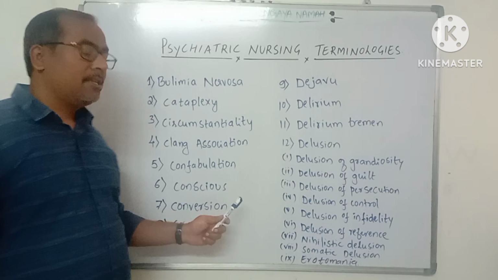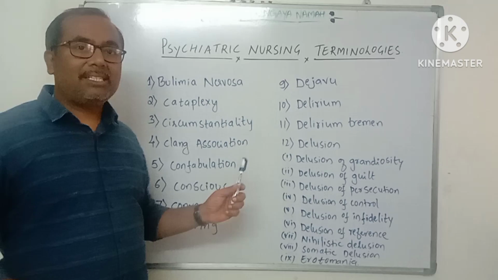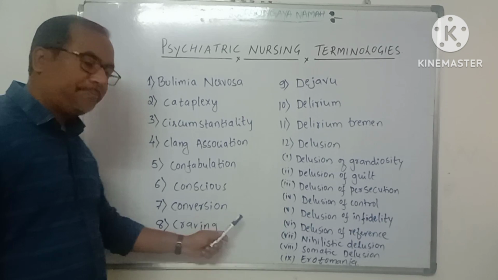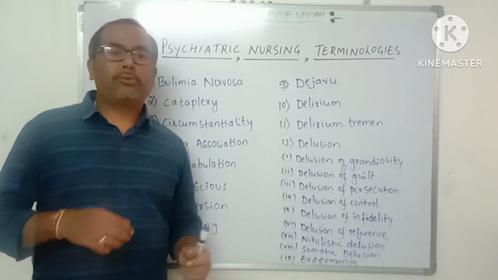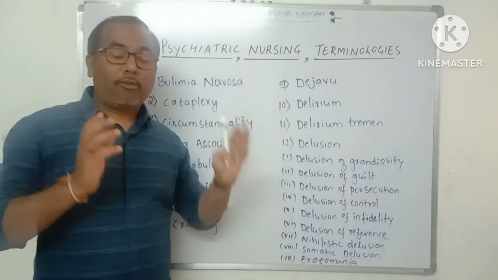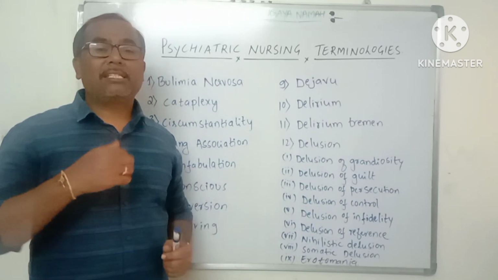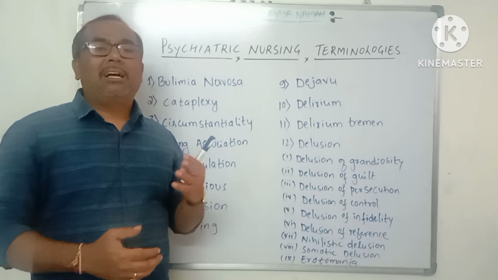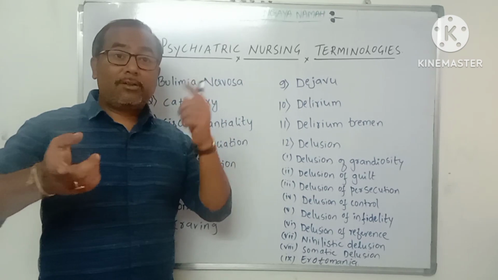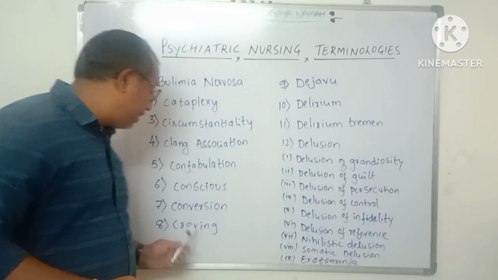Next one is conscious. Conscious is a state of alertness, a terminology in which the patient is aware of self and his surrounding environment. Next one is conversion. Conversion is a process in which psychological stress or conflict is turned into physical symptoms. For example, a person who is going to write examinations tomorrow may have nausea, vomiting or a migraine headache. That is because the psychological stress, tension or conflict turns into physical symptoms. That is conversion.